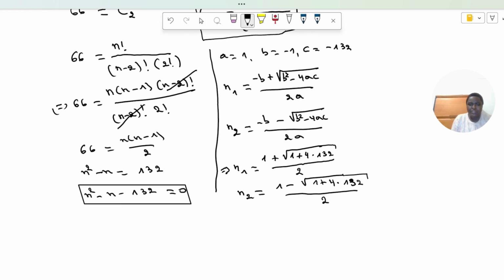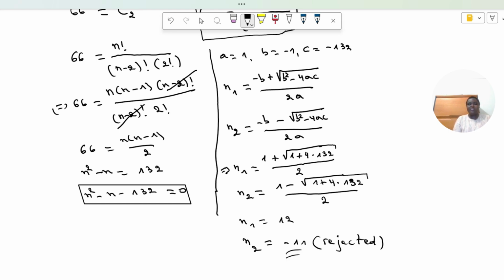I'm not going to compute this one, but you can compute this square root, and the final values will be n1 equal to 12 and n2 equal to minus 11. And this minus 11 has to be rejected. Why do I reject this one? Because n represents the number of students, so the number of students cannot be negative.